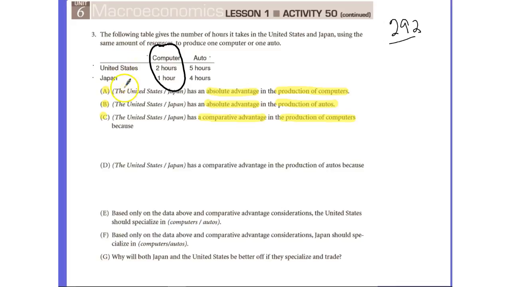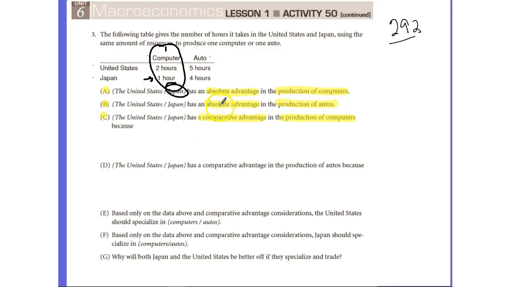So we see that Japan can produce one computer within 1 hour, while the United States requires 2 hours to produce that one computer. Who has the absolute advantage? Who can absolutely do it faster? And obviously 1 hour is faster than 2 hours. So we see that Japan has the absolute advantage in the production of computers.